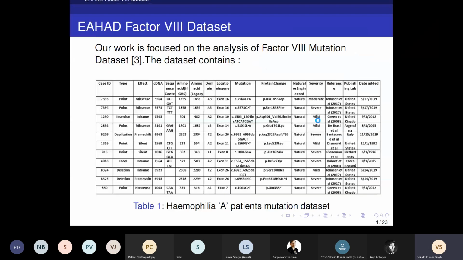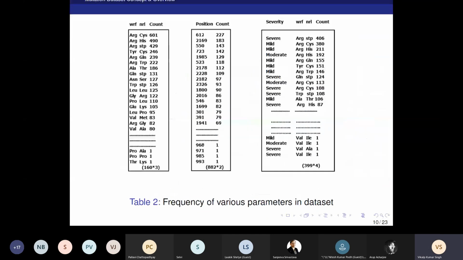So, first of all, when we statistically analyzed the data, we found three tables are present. The first one is about how mutations correspond in this data set. Then we found 160 unique mutations are present in this data set. Around a total of 6,286 data are present, in which we found 160 unique mutations in this table.